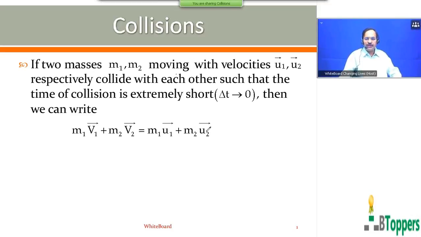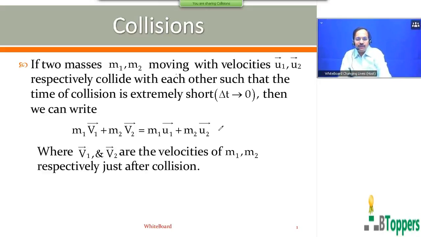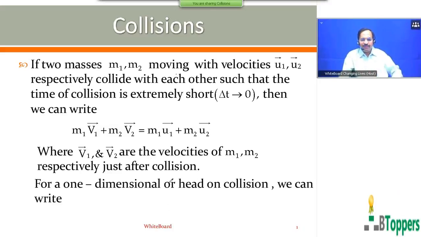Either the collision is one-dimensional or two-dimensional. Of course, the collision may be three-dimensional also, but we are not going to deal with examples of three-dimensional collisions at present for the students at the 11th class or intermediate level, where v1 bar and v2 bar are the velocities of m1, m2 respectively just after collision.